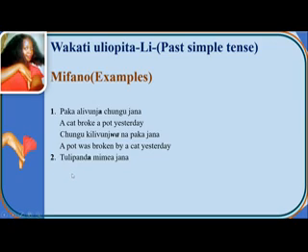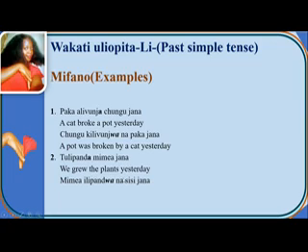Number 2, tulipanda mimea jana. So this statement is in active voice. Now they want us to put it in the passive form. In English it is, we planted or we grew the plants yesterday. Here it will be mimea ilipandwa na sisi jana.